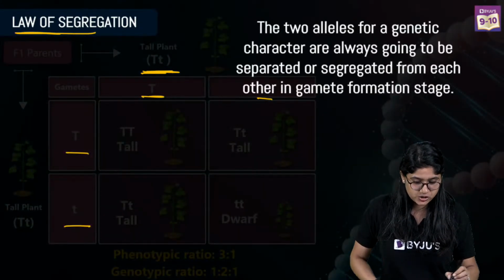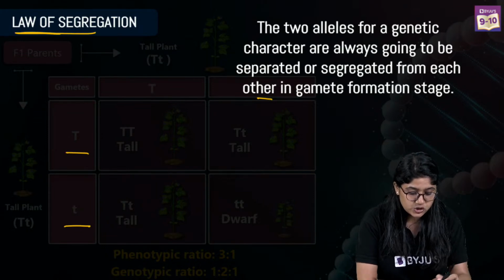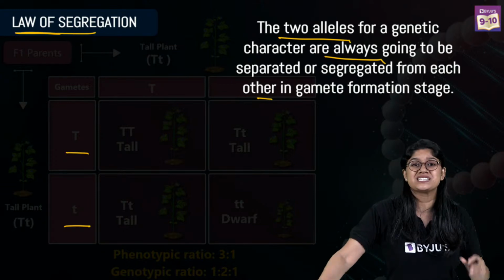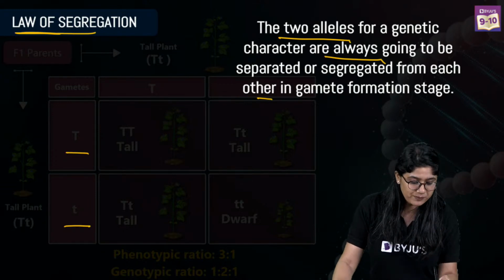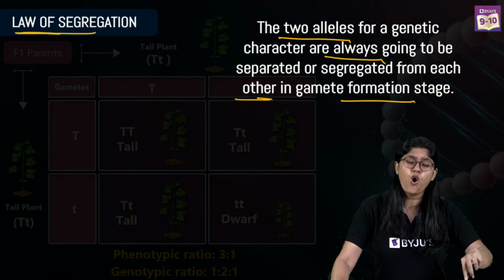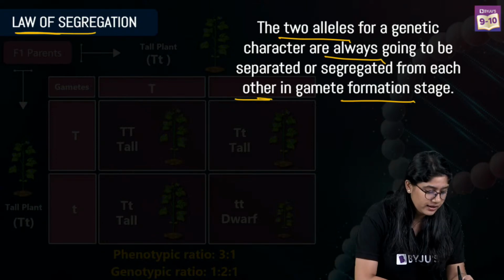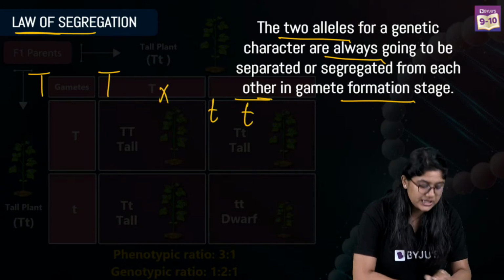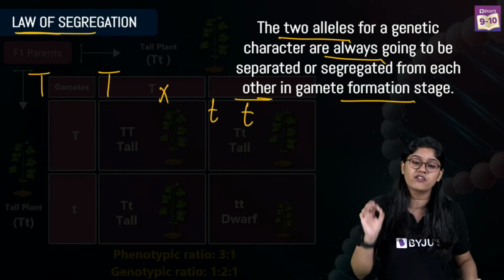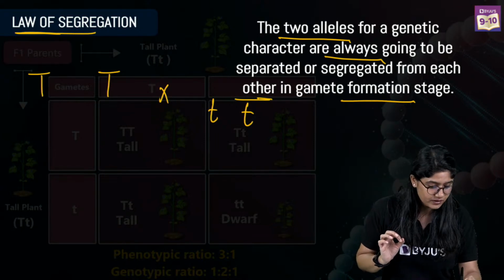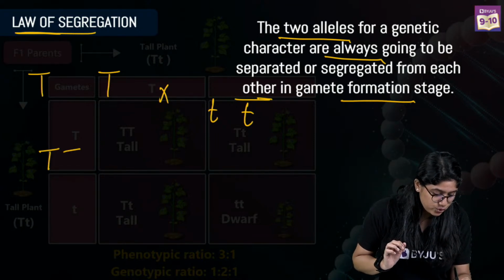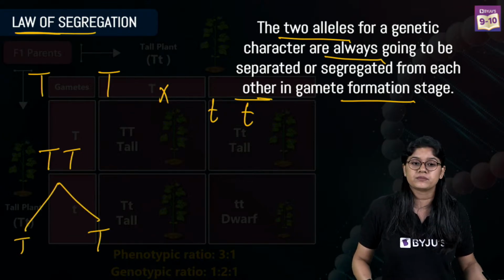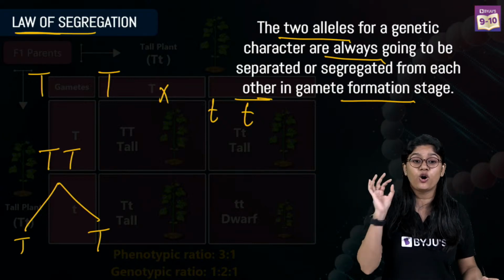If you read this definition, it says that the two alleles of a genetic character are always going to be separated or segregated from each other in the gamete formation. Always, everyone, capital T and capital T or small t and small t will always be getting separated. Clear? That is nothing but the law of segregation.